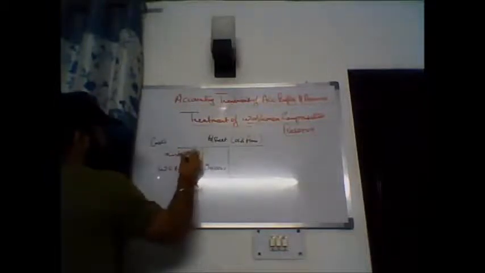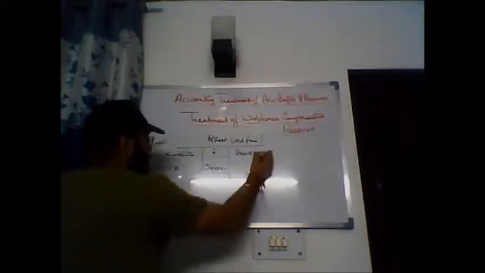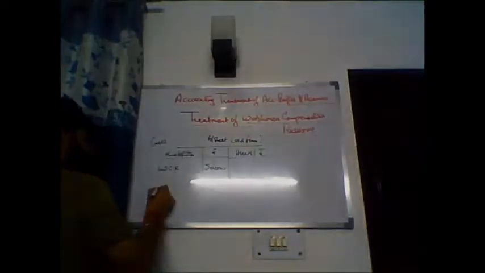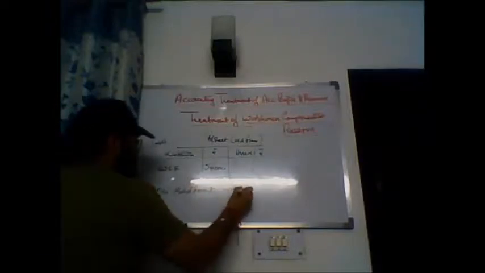Case 1. Suppose this is a balance sheet of the old firm. This is the liability side. We have workmen compensation reserve of 50,000 and no additional information is given, right?